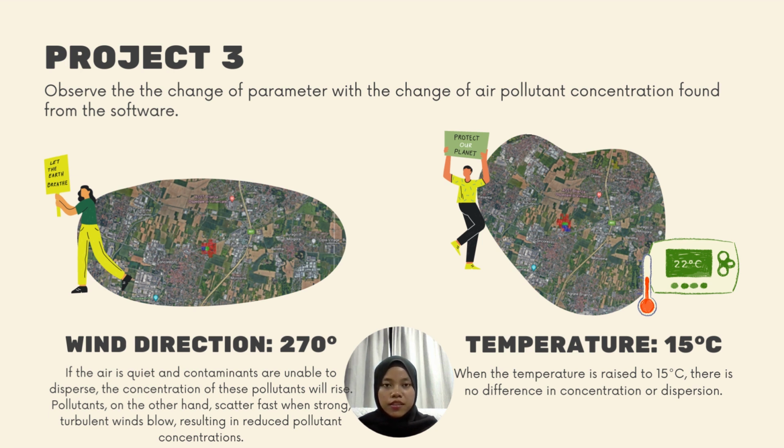Based on the data, the temperature was adjusted from 20 degrees Celsius to 15 degrees Celsius, while the other factors remain constant. And the concentration data of each zone has also been recorded. However, when the temperature is lowered to 15 degrees Celsius, there is no difference in concentration or dispersion when compared to the concentration at fixed parameters.